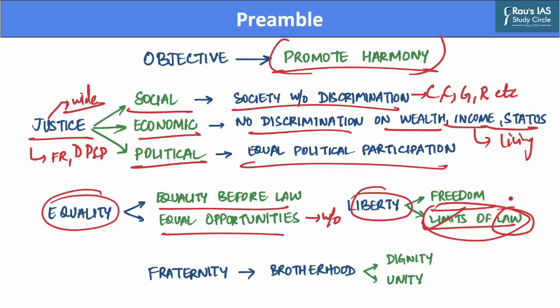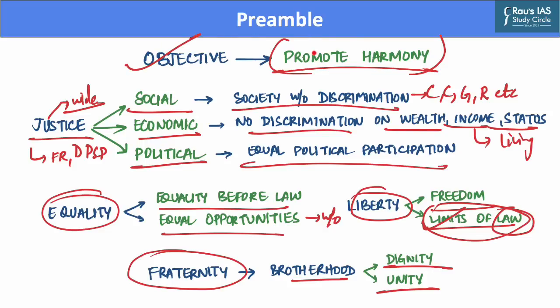In the end, the preamble also highlights the need to have fraternity. And this term fraternity means a feeling of brotherhood and an emotional attachment with the country as well as all people. Hence, we can say that fraternity helps in promoting the dignity of the individual as well as helps promote unity in the Indian nation. Now, after we have discussed the objective that the preamble intends to serve, let us discuss the legal status of the preamble in the next slide.